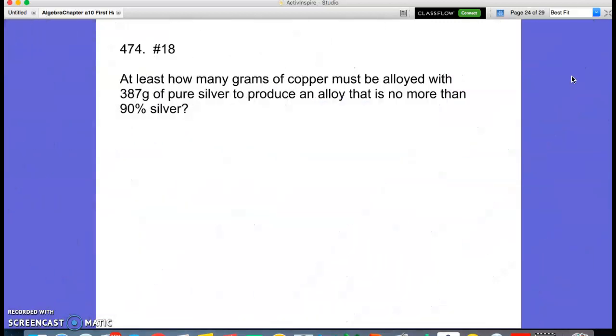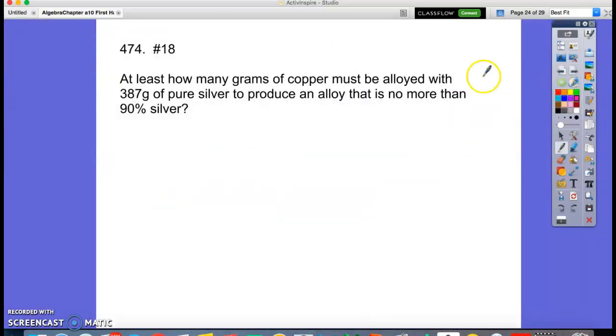Let's do one more. At least how many grams of copper must be alloyed with 387 gram of pure silver to produce an alloy that is no more than 90% silver, right? So again, it's a mixture problem, right?